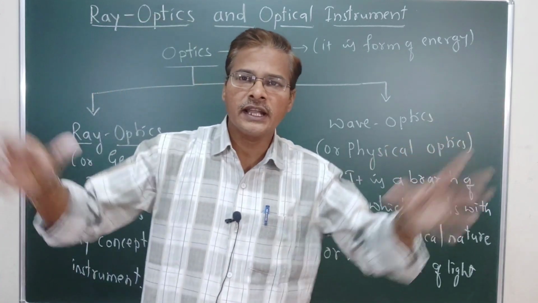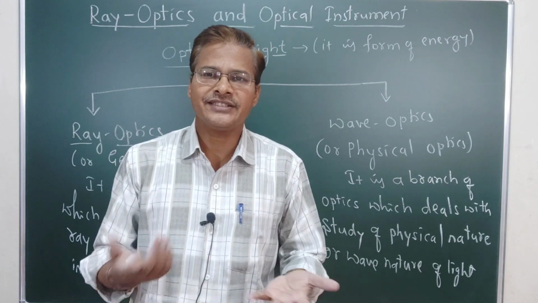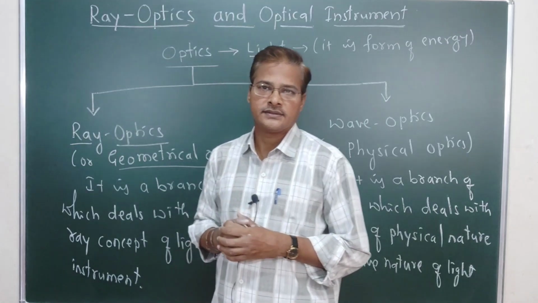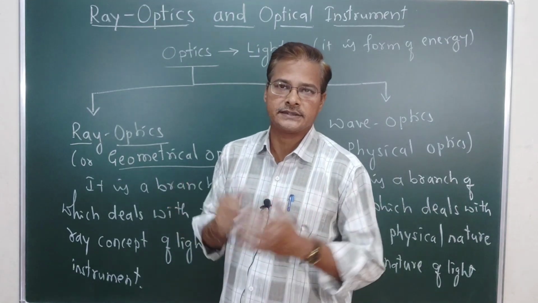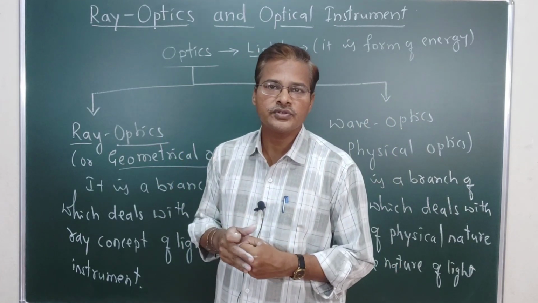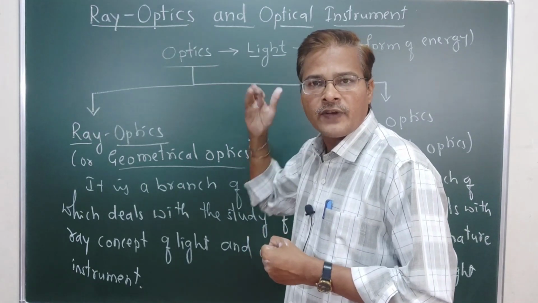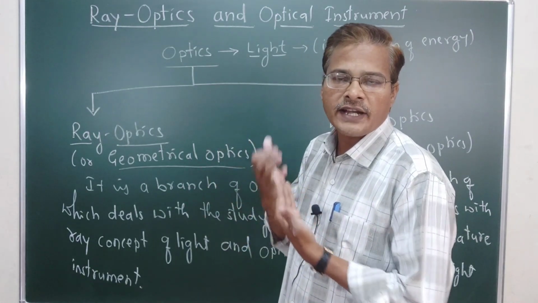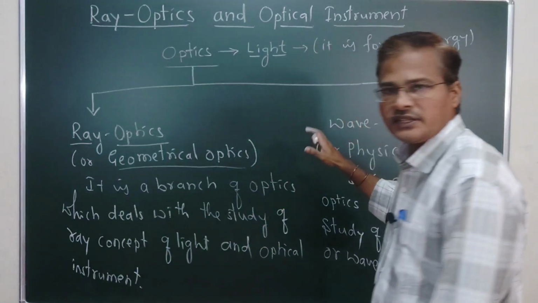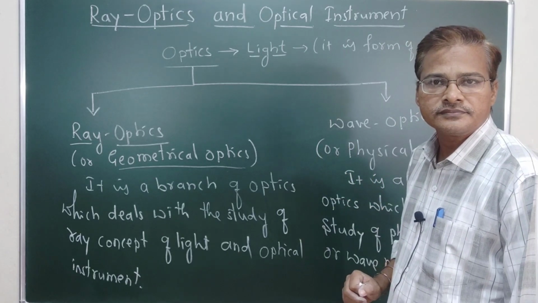If I switch off all the lights, you cannot see them, because light is required. By the reflection of light only we are able to see things. Light falls onto the board and gets reflected, and when the reflected radiation enters our eyes, we are able to see.